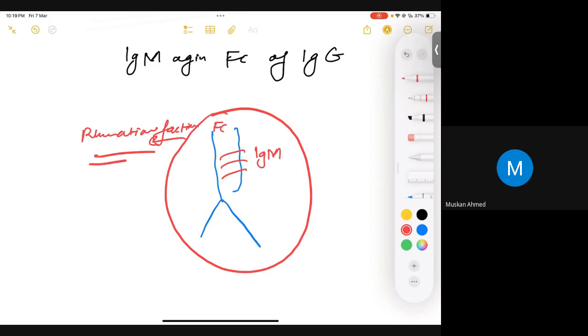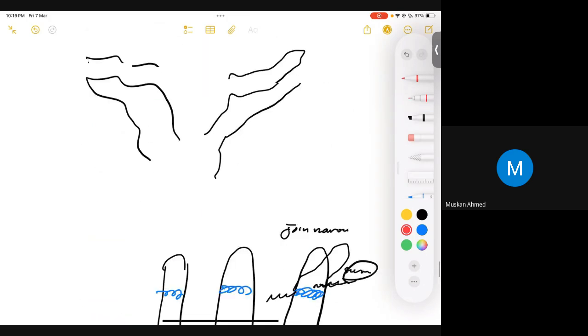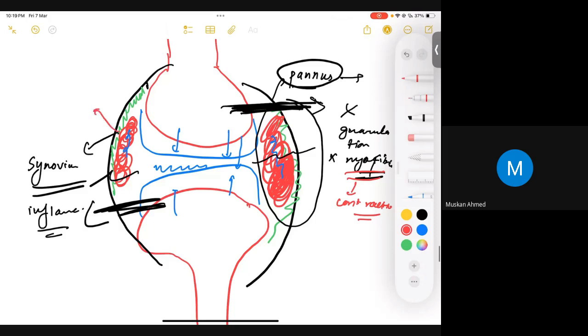Clear. Okay. Another thing which you should keep in mind, for example, if we have inflammation going on, there would also be a lot of inflammatory cells, right? Like for example, if I'm taking some fluid from an individual who's having rheumatoid arthritis, there will be a lot of neutrophils as well, right? So the presence of neutrophils is very important. And another thing, is it a chronic condition or acute condition? What do you guys think? Chronic. So it's a chronic disease.